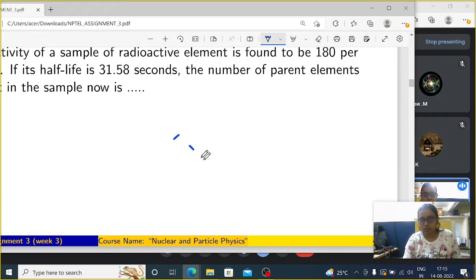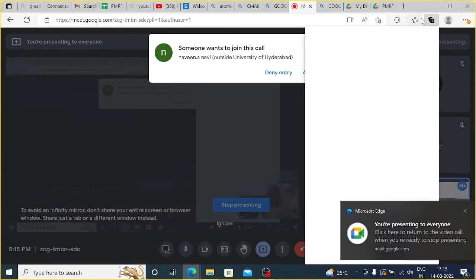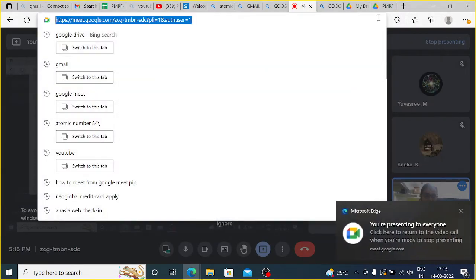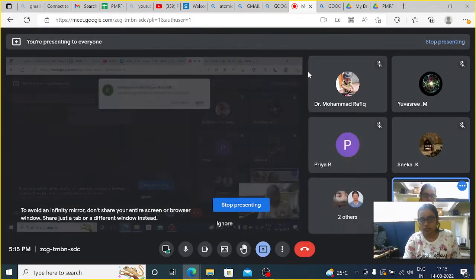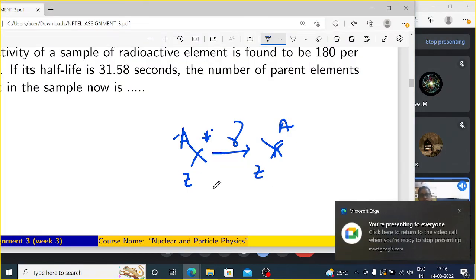If gamma is there, then X with Z and A will have a star, and star means it is in an excited state. So gamma will be radiated, and X with Z and A will remain, with nothing else changing. So this one is for the gamma radiation. So these are the three types of radiation.